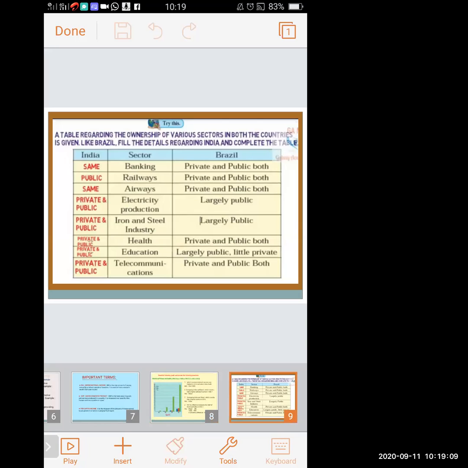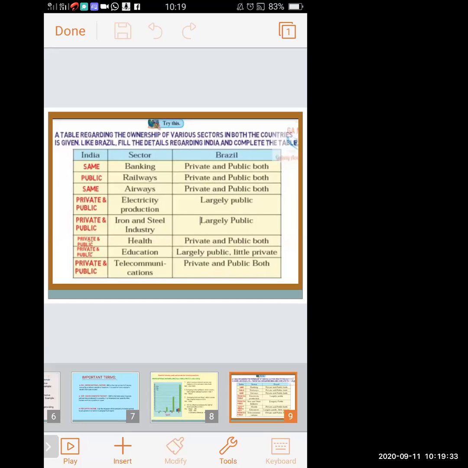So a table regarding the ownership of various sectors in both the countries is given below. Fill the details regarding India and complete the table. Brazil is given already, which sector it belongs to, public or private. Sectors are given in between, and India's column in your textbook is incomplete. You have to complete it, you have to write. So we will see that.